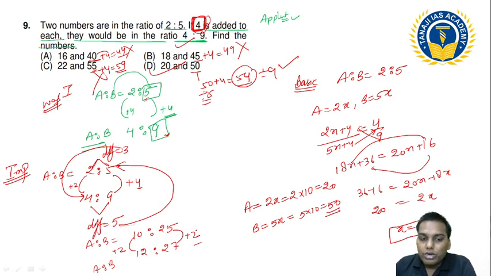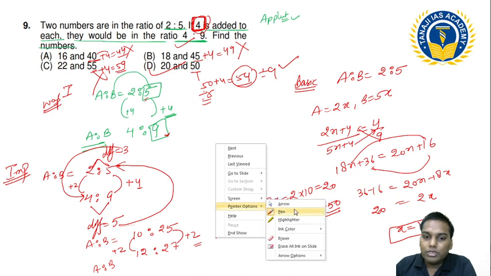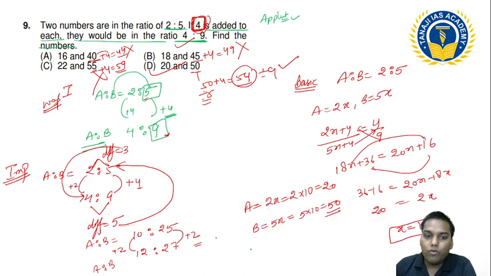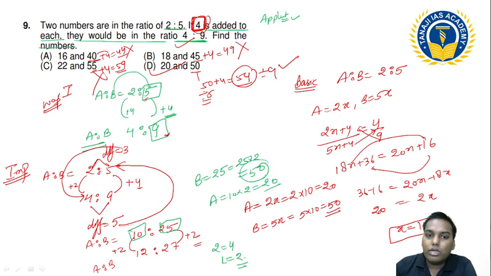So can I apply the unitary method? Yes, we can apply. How can we apply? Can I say this 2 is equal to 4, and this 1 is equal to 2? If 1 is equal to 2, what is the value of b? B is 25, so that is 25 into 2, that is 50. And what is a? A is my 10, so a is 10 into 2, that is 20. So again I got 20 and 50.